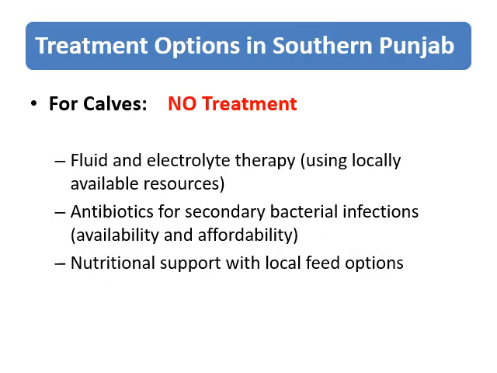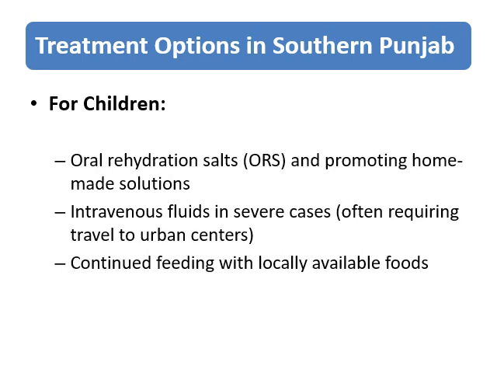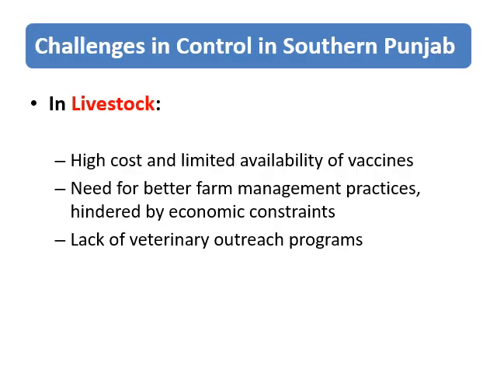While there is no specific treatment for rotavirus in calves, supportive care is essential. This includes fluid and electrolyte therapy, antibiotics for secondary infections, and nutritional support using locally available feeds. For children, treatment involves administering oral rehydration salts, ORS, and promoting homemade rehydration solutions. In severe cases, intravenous fluids may be necessary, often requiring travel to urban centers. Continued feeding with locally available foods is also important for recovery.